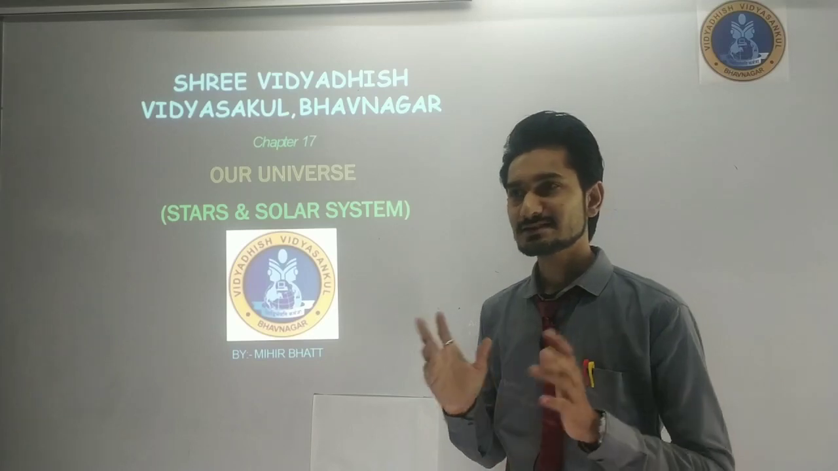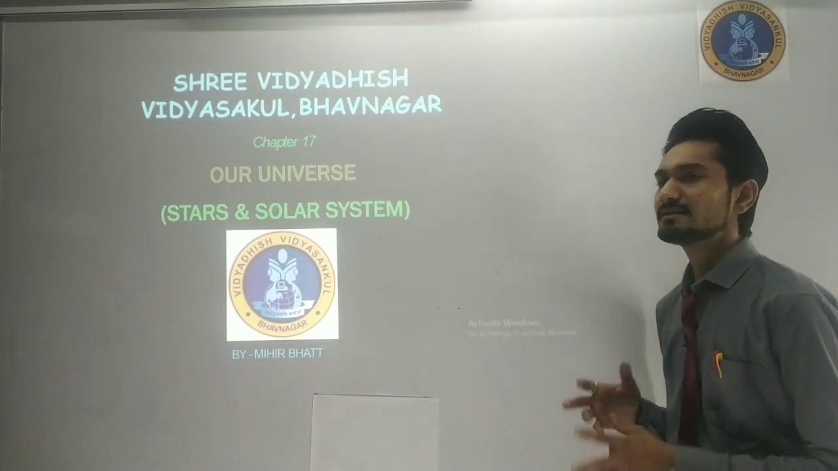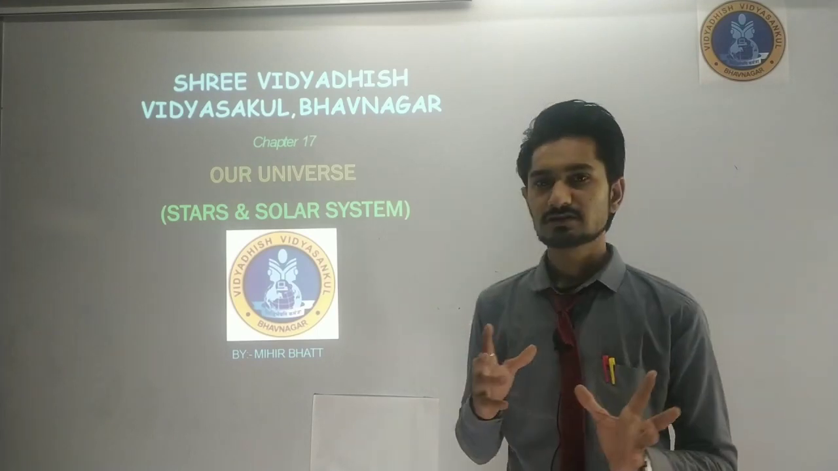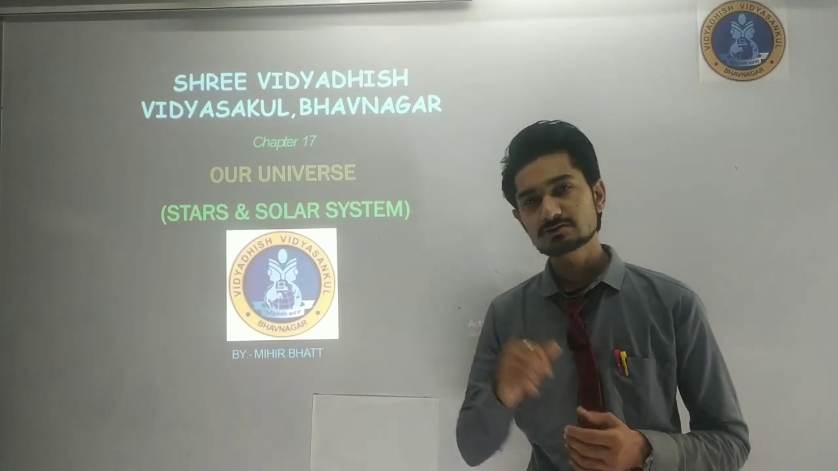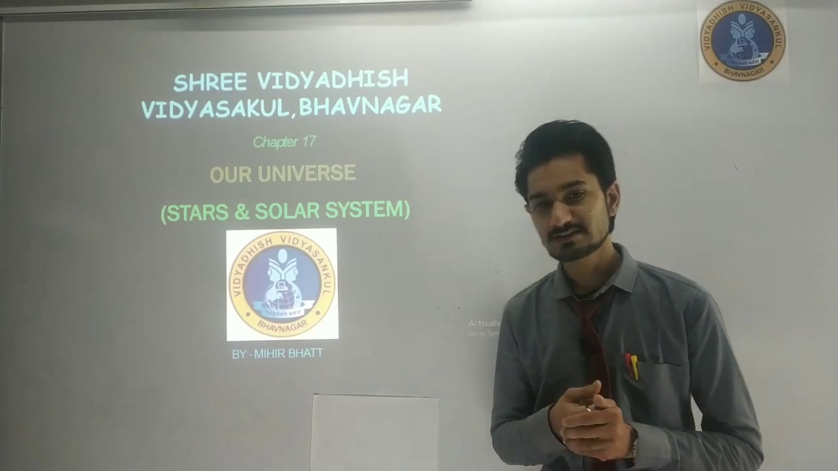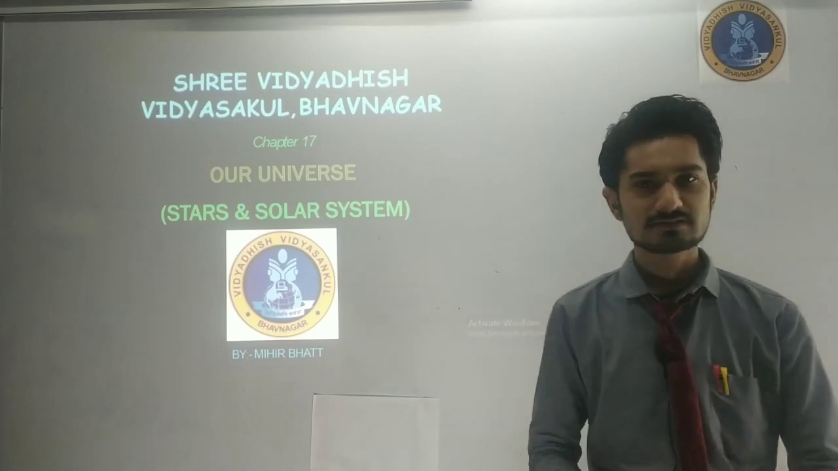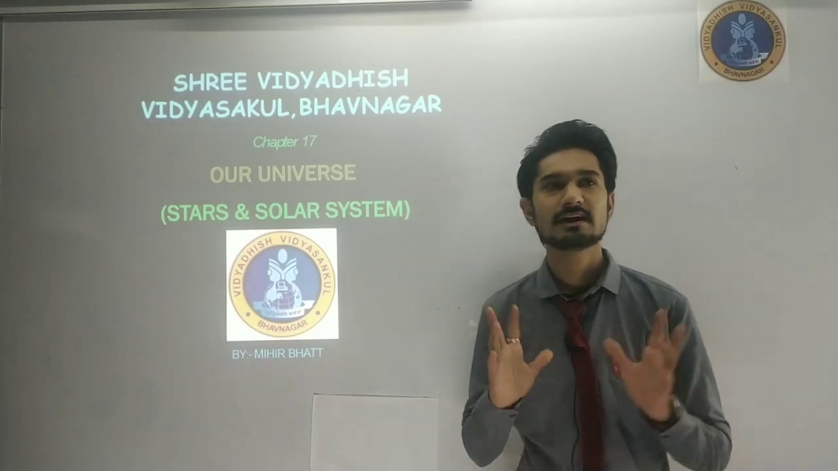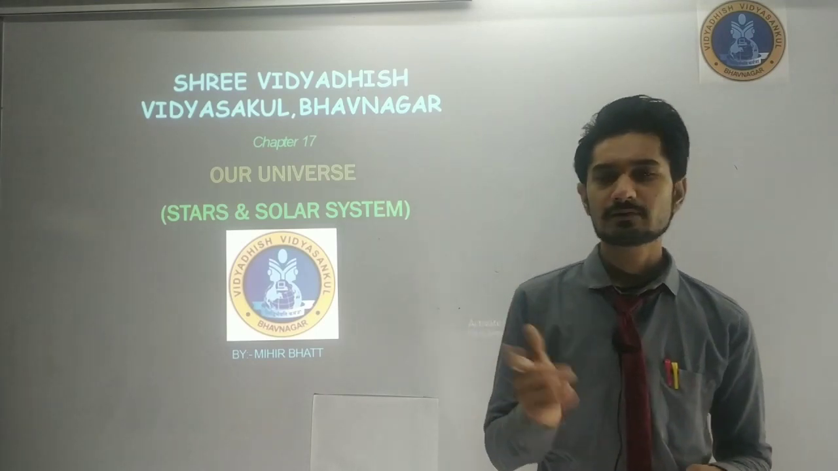Then we saw Jupiter, the largest planet in the solar system. When we merge 1800 Earths together, it makes one Jupiter. We also saw that in the previous lecture. It has about 63 or 68 moons around it.